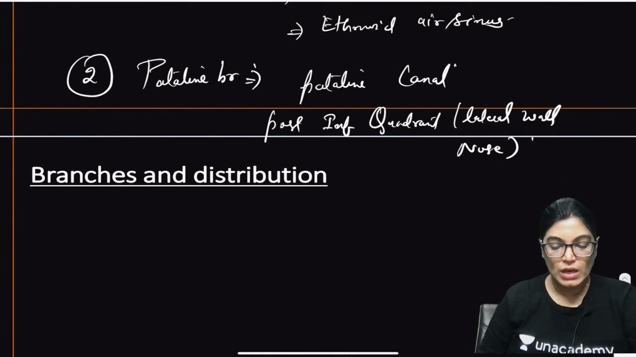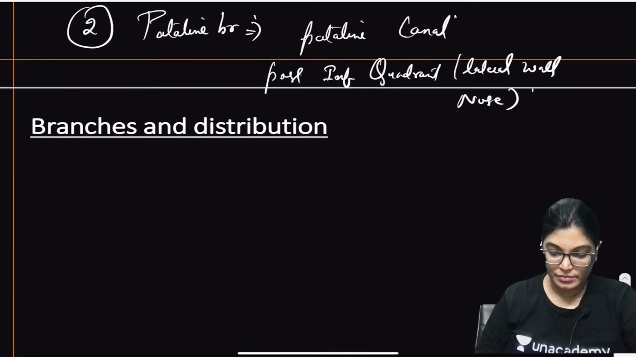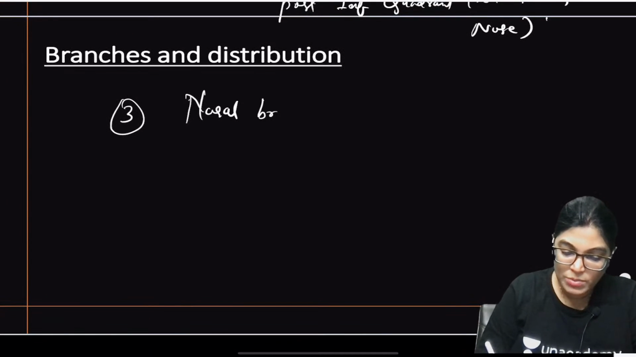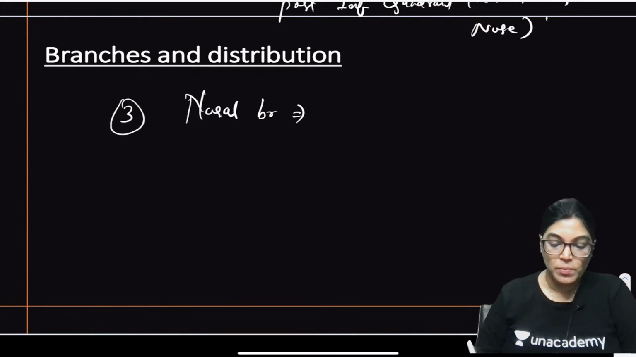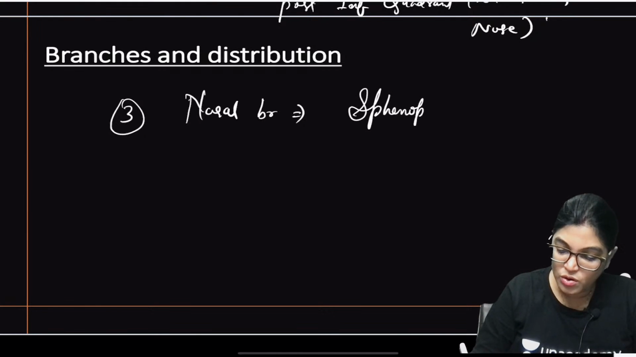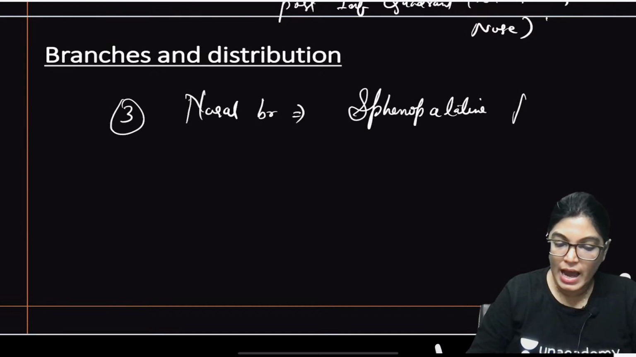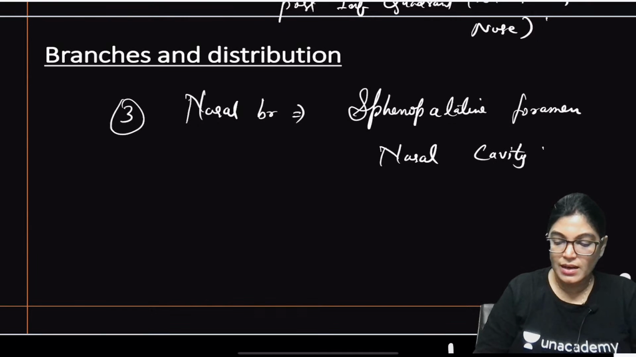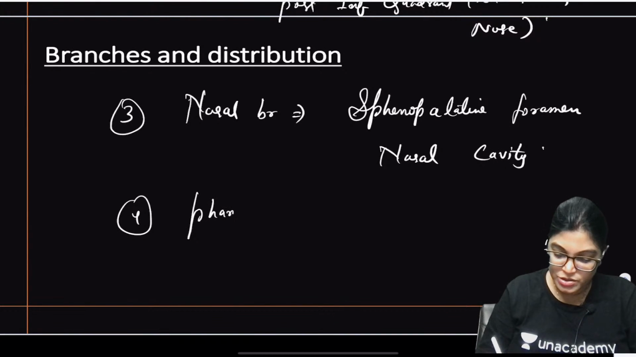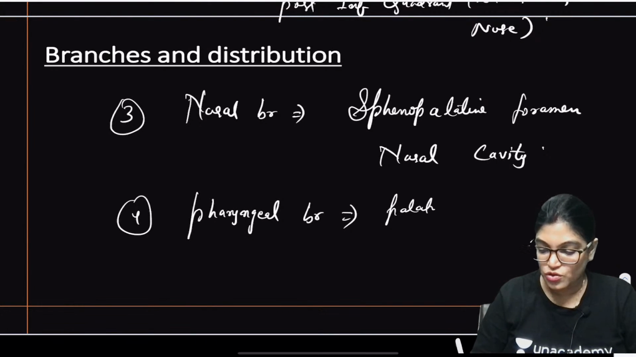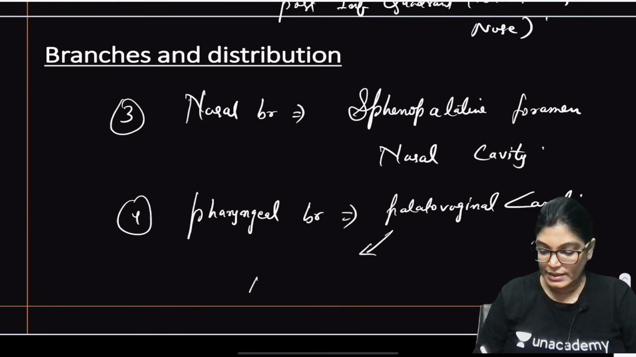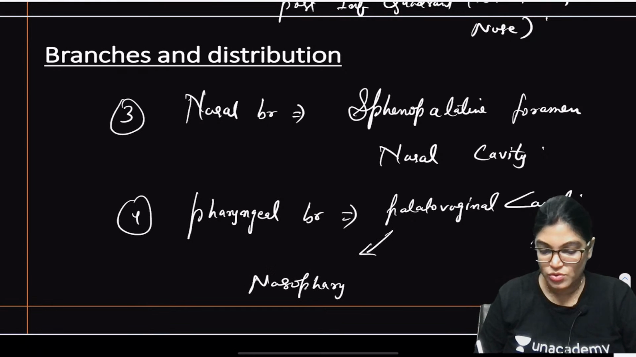Moving to the other branches, it also gives nasal branches. Which foramen do they pass through? The sphenopalatine foramen. They pass through the sphenopalatine foramen and supply the nasal cavity. The next is the pharyngeal branch, which traverses through the palatovaginal canal and will reach and innervate the nasopharynx.